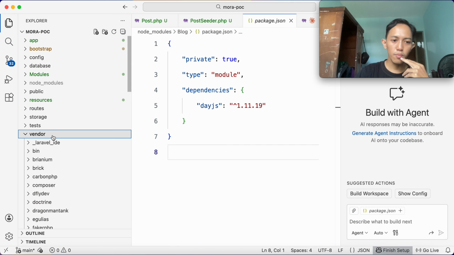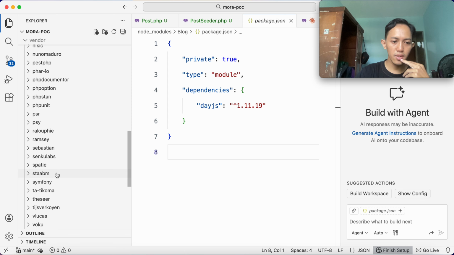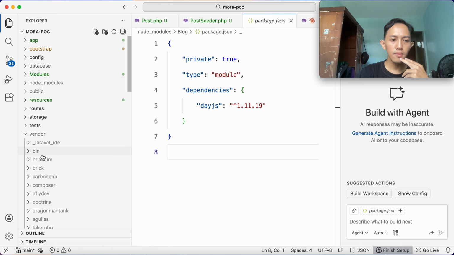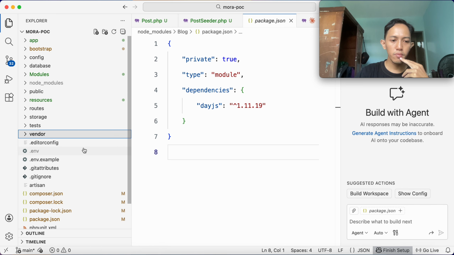Let's see in composer dependencies too, if we check together, we have Spatie Laravel Sluggable, okay, which comes from our modules block.